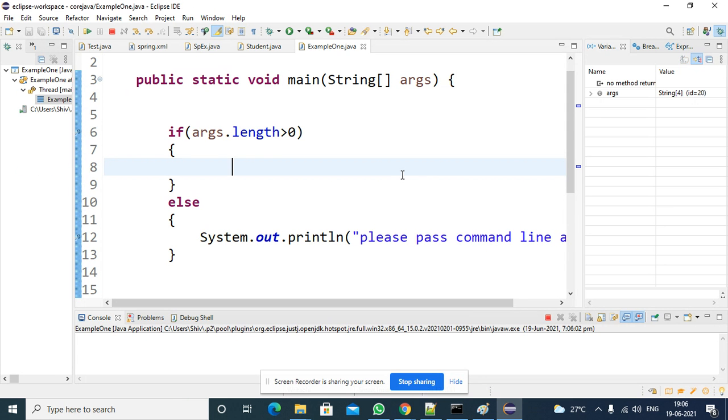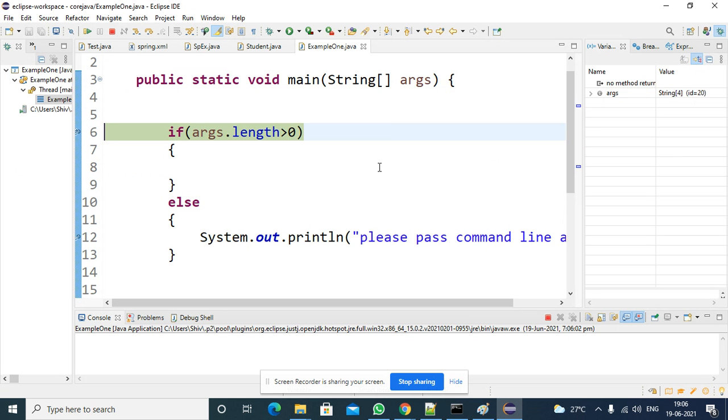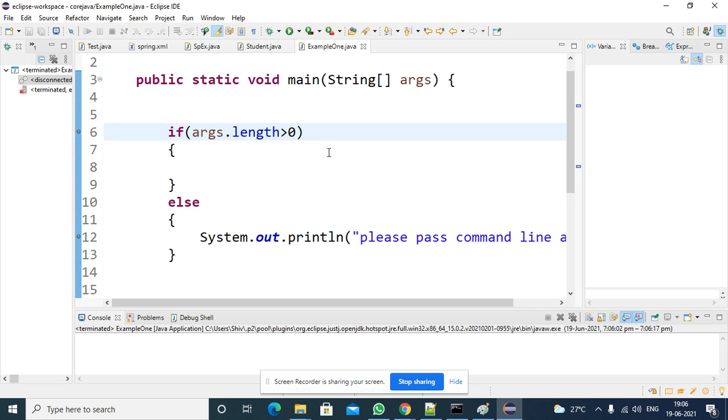So the program is getting executed. It came to this line. At this time, observe what is the args length. What is there inside this args? Values are there. What happened? Right. So F8.